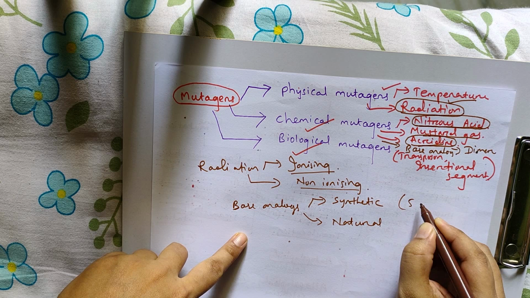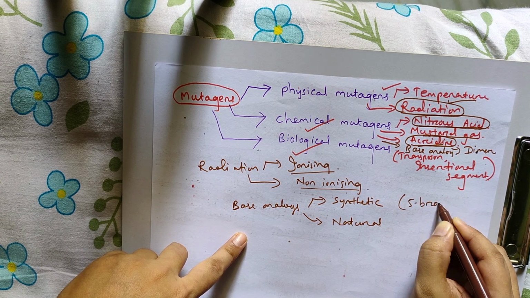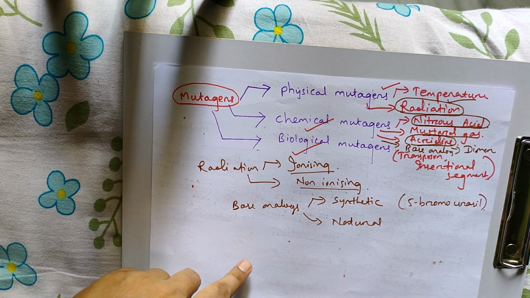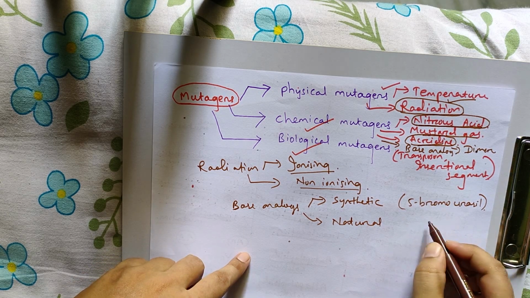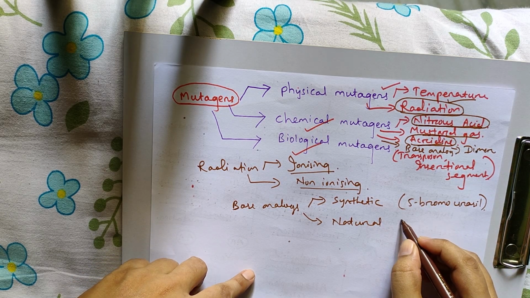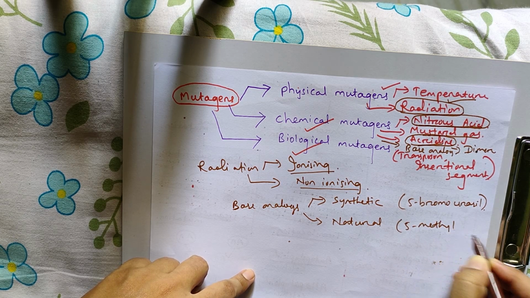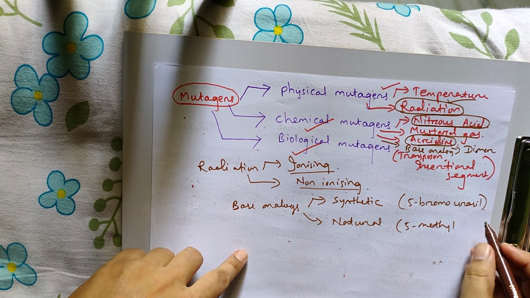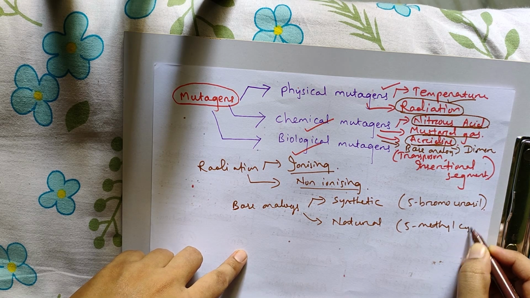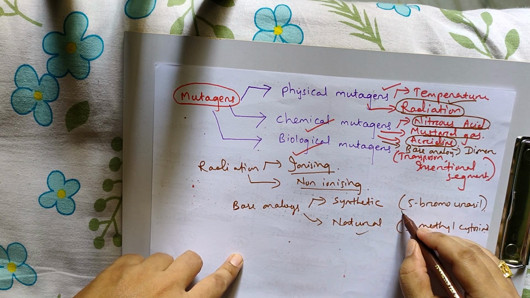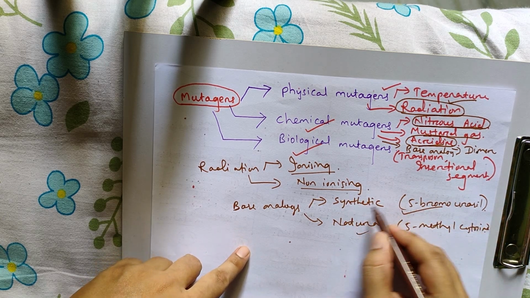Synthetic type, 5-bromouracil. And natural type, different types: 5-methylcytosine. These are natural, and this is synthetic or artificial.